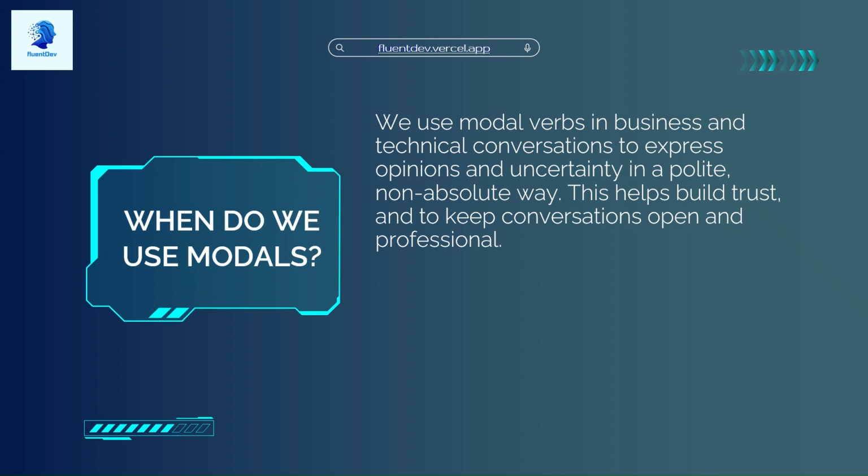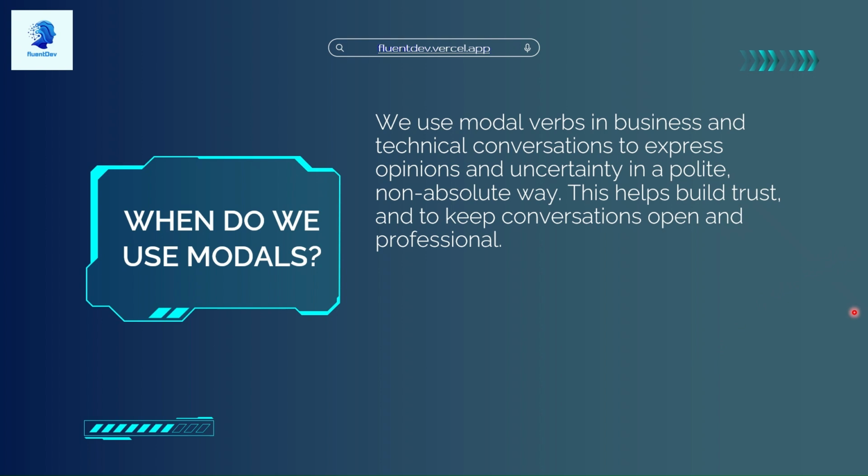So we use modal verbs in business and technical conversations to express opinions and uncertainty in a polite, and this is key, non-absolute way. Non-absolute means maybe not 100%, okay? This helps build trust and keep conversations open and professional.